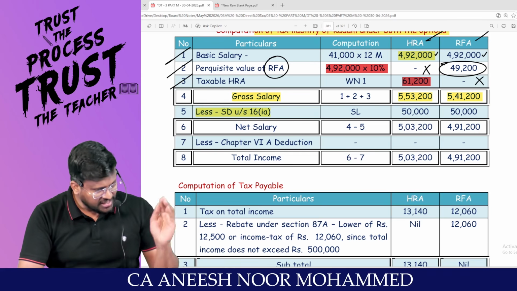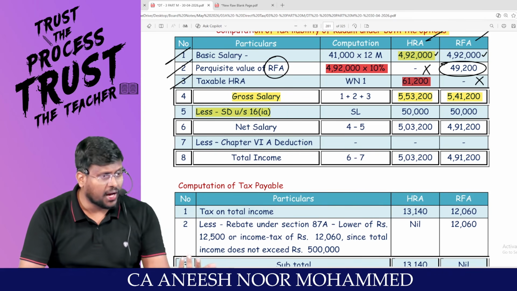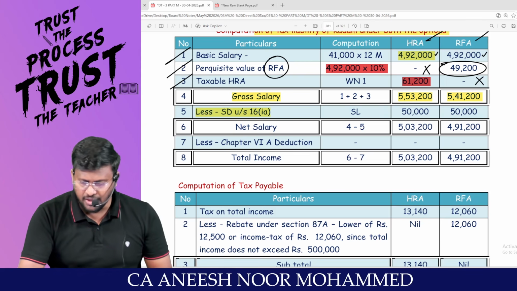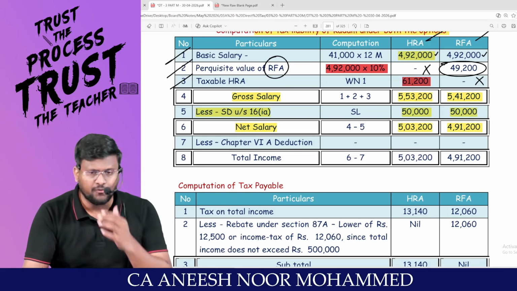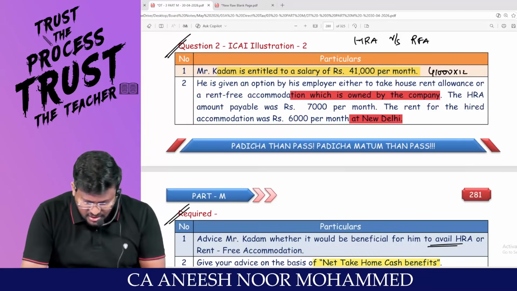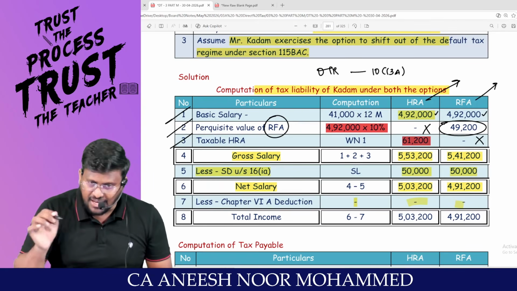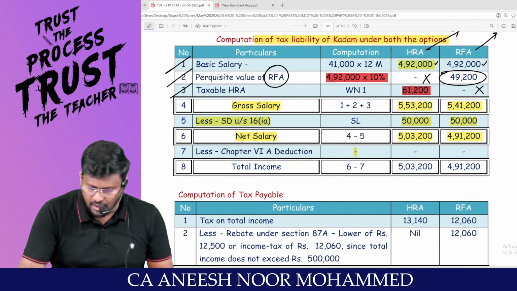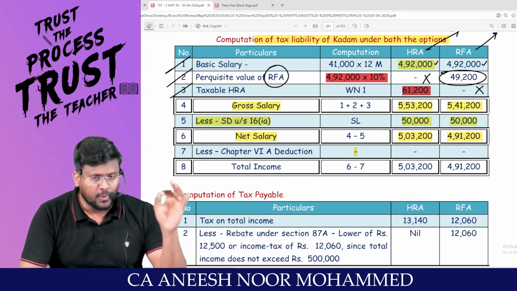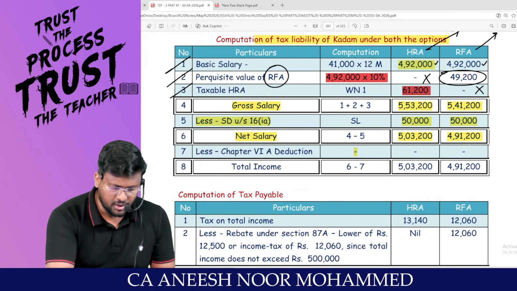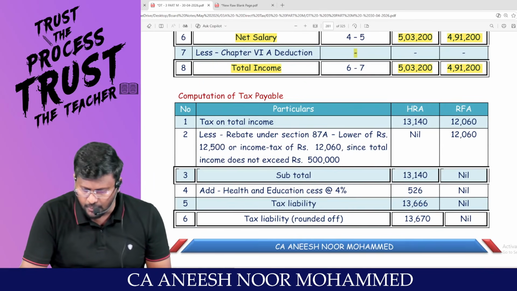So in order to claim HRA, the assessee should travel through the optional tax regime. You are not entitled to get 75,000. You will get only 50,000. So the net salary will be 5,03,200 and 4,91,200. In the question, they have not given any information regarding Chapter 6A. Because of that reason, no Chapter 6A deduction will be available, my dear lovable students. So the total income will be 5,03,200 and 4,91,200.